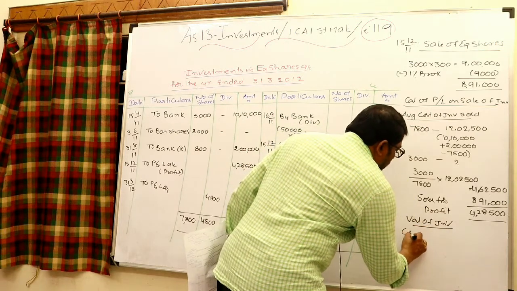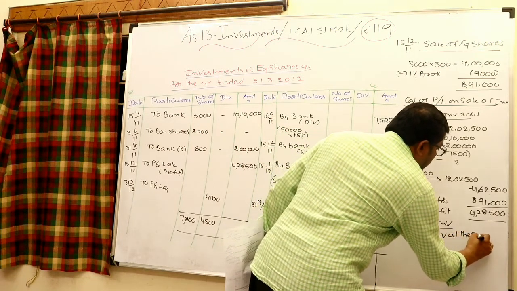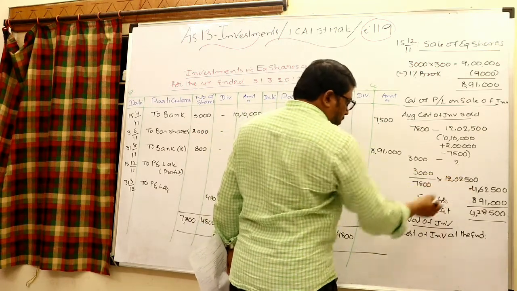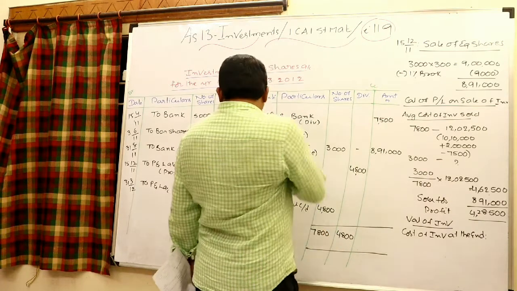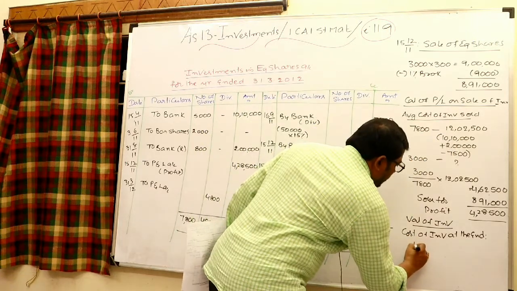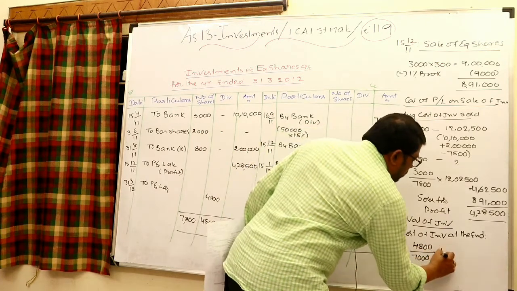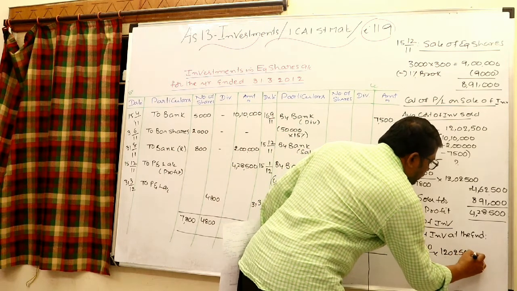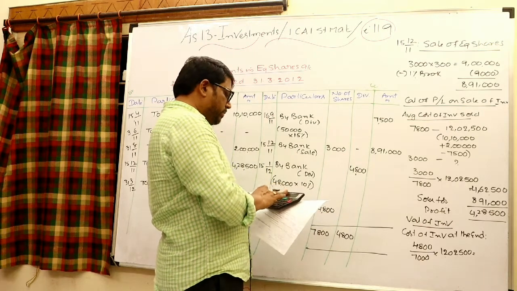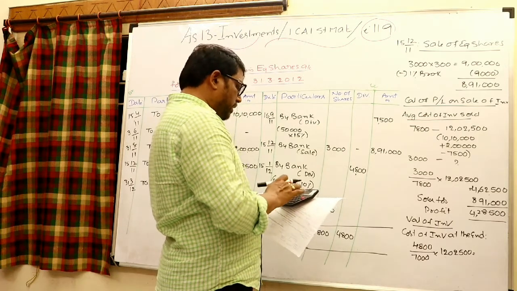Let us come to know the cost of investments at the end of the period. So actually 3,000 cost is the average cost, but totally for 7,800 this is the cost. For 4,800, how much cost? There I can say 4,800 divided by 7,800 into 12,02,500, and you may check how much the cost is.